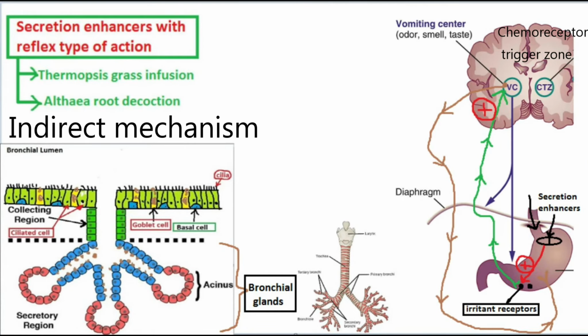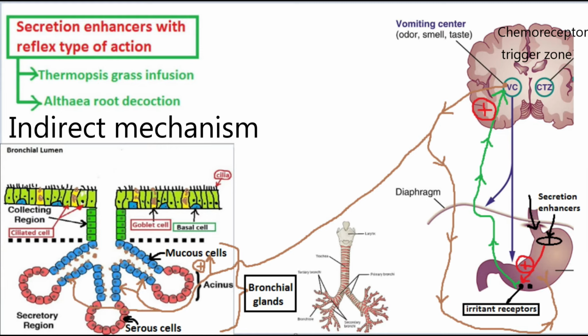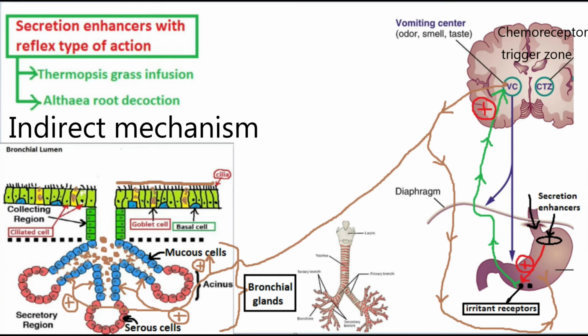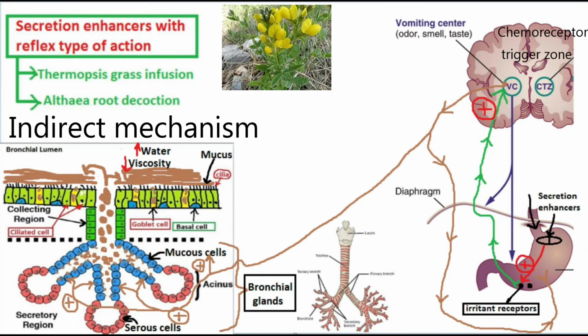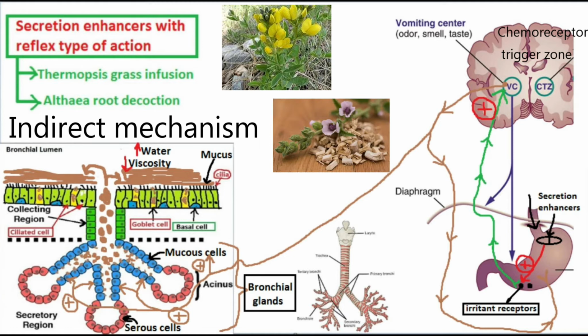Bronchial glands have two types of secretory cells, and these are serous cells and mucus cells. Efferent fibers from the vomiting center will stimulate mucus cells to produce more watery mucus. Because of that, the secretions will become more liquid and their volume will increase as well. If water content in the mucus increases, the viscosity will decrease. All these factors will stimulate the elimination of secretions. Thermopsis grass infusion and Althea root decoction work via the indirect mechanism.